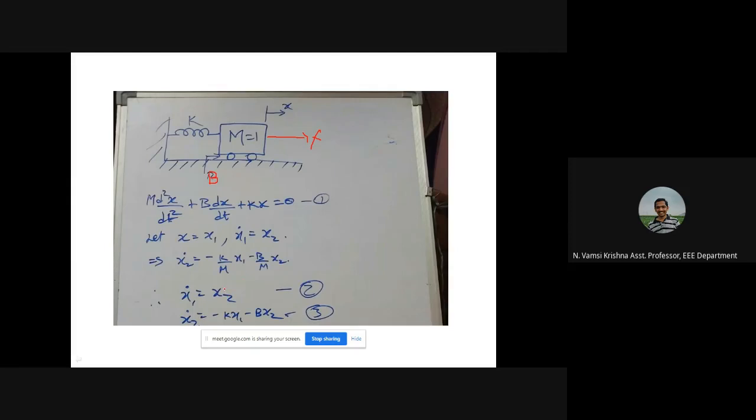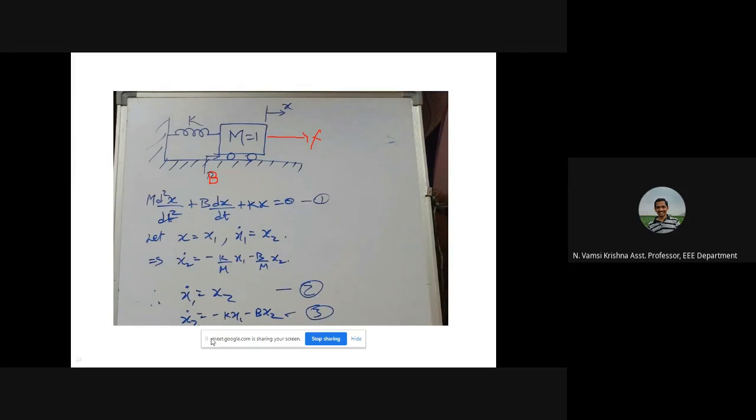So for a linear system, we have x dot equal to Ax, because A is a constant matrix for a linear system. In case of a nonlinear system, we write x dot equal to f of x, where x1 dot equal to f1 of x, x2 dot equal to f2 of x, and so on, xn dot equal to fn of x. All these functions combinedly represented as a matrix. We call it f of x.